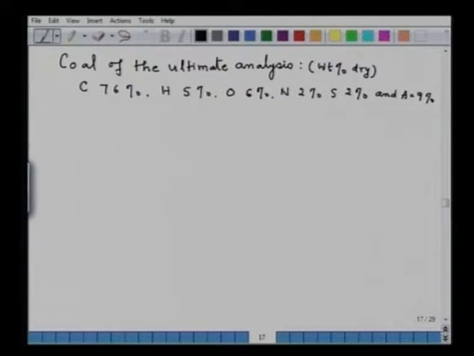Now, this particular coal is burnt in a furnace with dry air, such that complete combustion occurs.